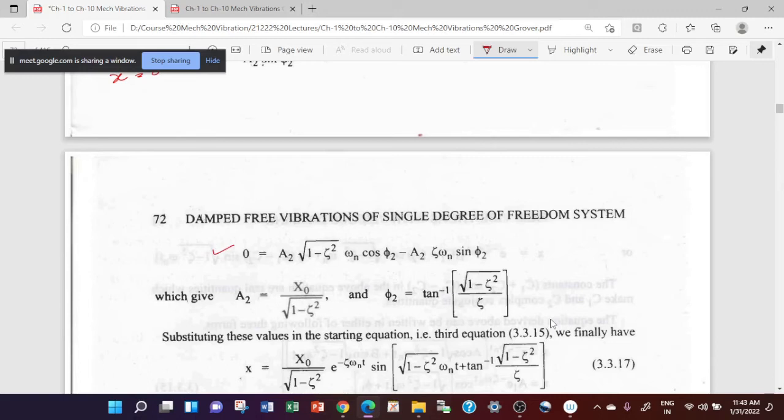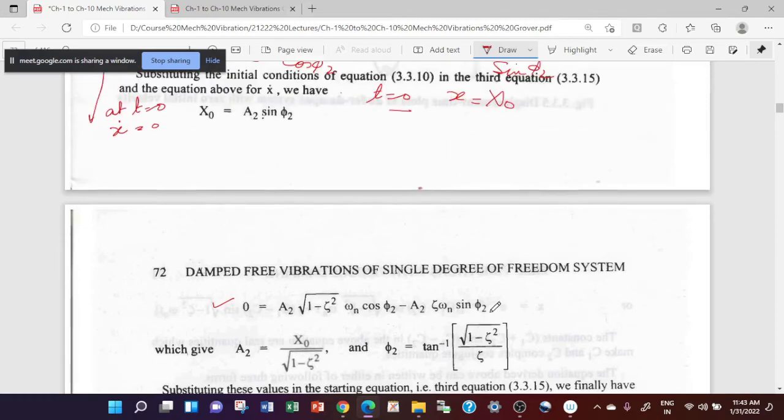So from this, you are getting the first condition here and the second condition here. So you can find tan phi 2. A2 cancels out here. You can find tan phi 2 is nothing but square root of 1 minus zeta square upon zeta.